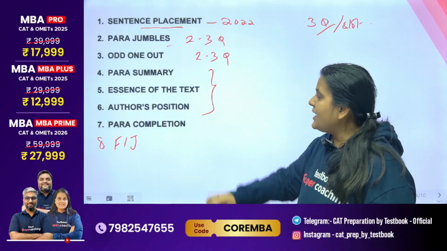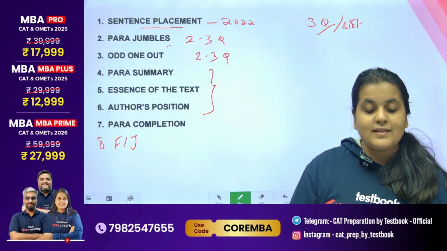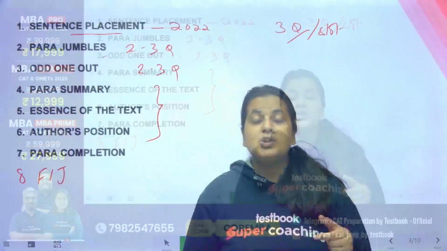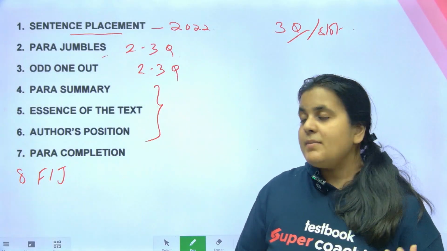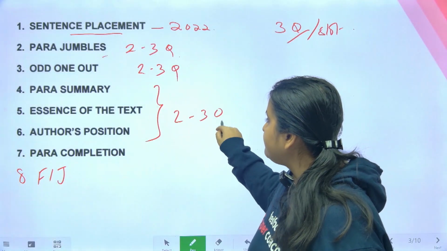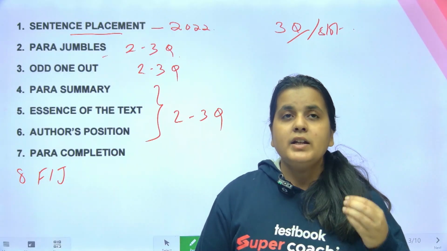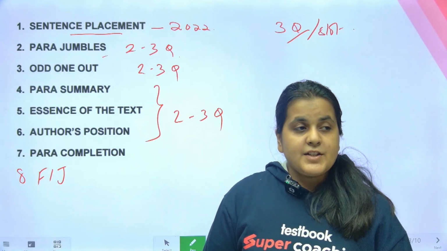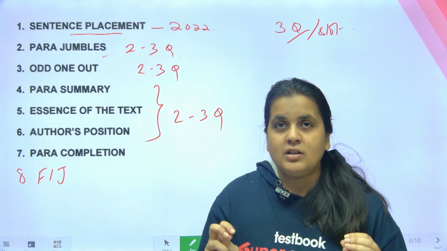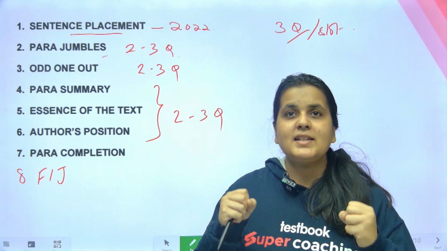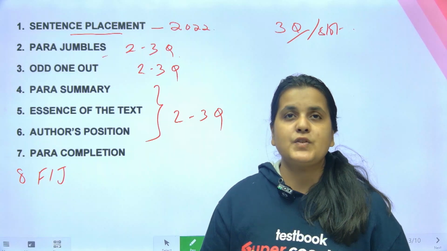Now para summary, essence of the text and author's position. This is basically the same topic with variations in the way in which the questions are framed. तो इससे भी आपको 2 to 3 questions आ सकते हैं. पैरा समरी में क्या होता है, क्वेश्चन और ऑप्शन थोड़े से ज्यादा लंबे होते हैं. The options are paragraph style. एसेंस ऑफ द टेक्स्ट में the options are very short, they are very crisp, they are just one line options which gives you the main central idea and the main essence of the text.